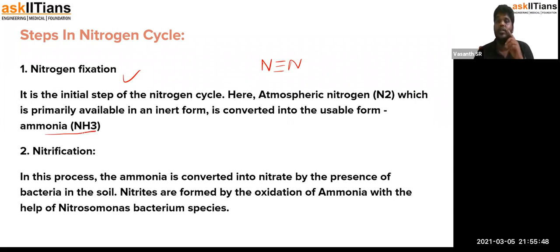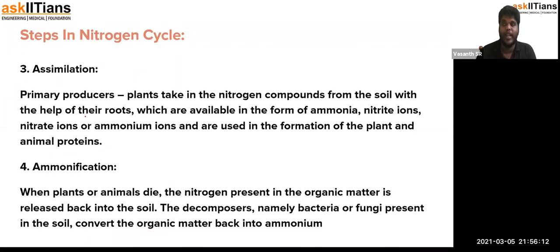Okay. So the next process is nitrification, where the ammonia, NH3, gets converted by nitrosomonas bacteria, which is mentioned over here, into nitrites and nitrates. After this process comes assimilation. When the nitrites and nitrates are formed, they can be readily consumed by the plants.